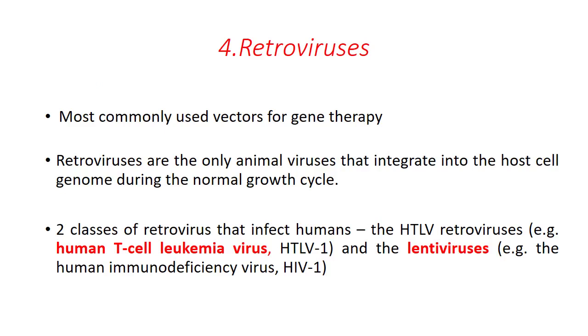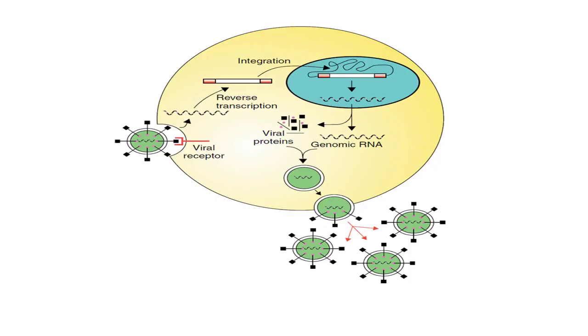Fourth one is retroviruses. Retroviruses are the most commonly used vectors for gene therapy. Retroviruses are the only animal viruses which integrate into the host cell genome during the normal growth cycle. There are two classes of retroviruses that infect humans. First one is HTLV, that is human T cell leukemia virus, and next one is the lentivirus. This vector enters the cell and the RNA genome is transcribed and integrated into the host cell genome. The gene of interest carried by the vector is transcribed and expressed by cellular machinery.